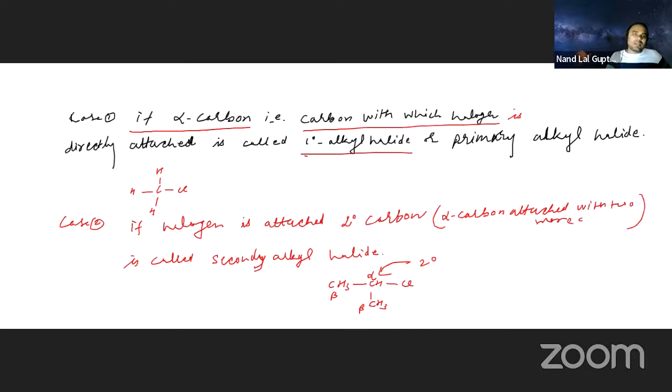Now, tertiary alkyl halide, 3 degree alkyl halide. What is the point of a 3 degree alkyl halide? If the halogen atom is directly